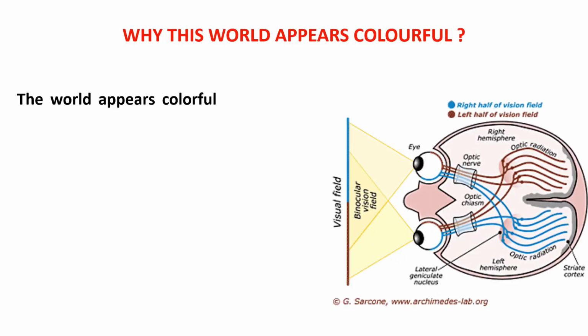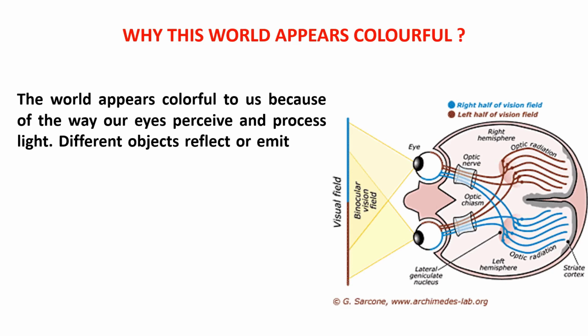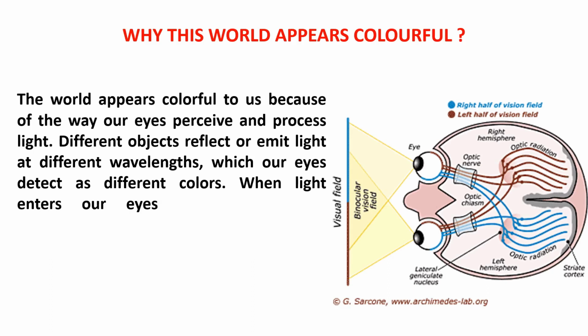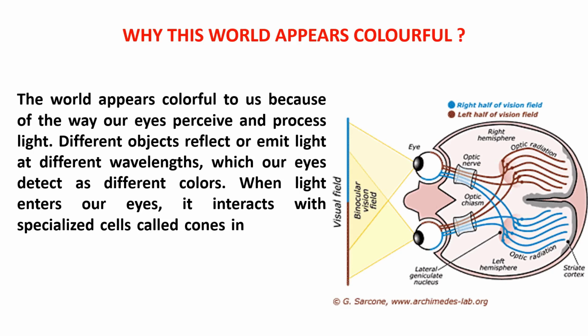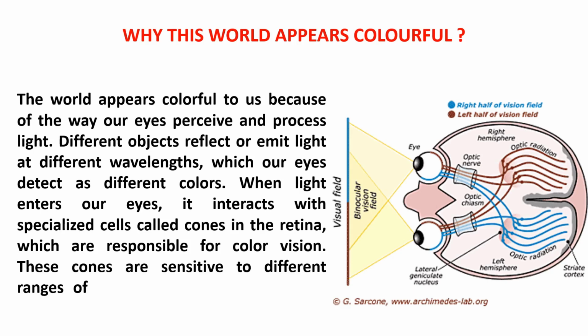Why does this world appear colorful? The world appears colorful to us because of the way our eyes perceive and process light. Different objects reflect or emit light at different wavelengths, which our eyes detect as different colors. When light enters our eyes, it interacts with specialized cells called cones in the retina, which are responsible for color vision. These cones are sensitive to different ranges of wavelengths, corresponding to different colors.